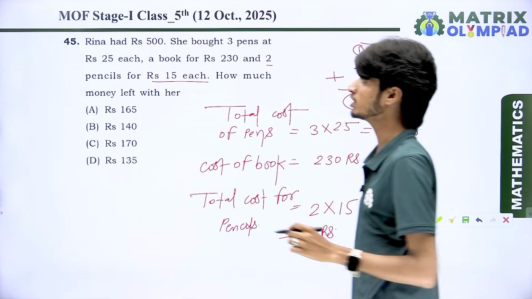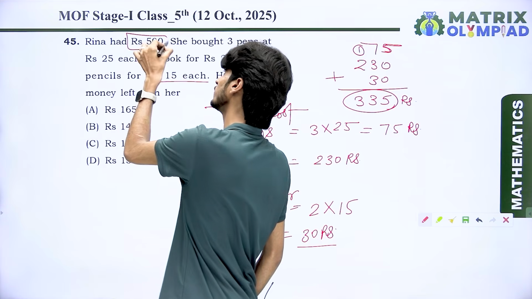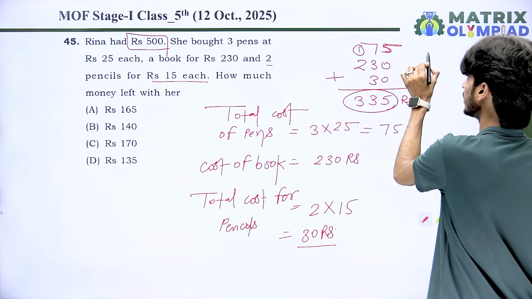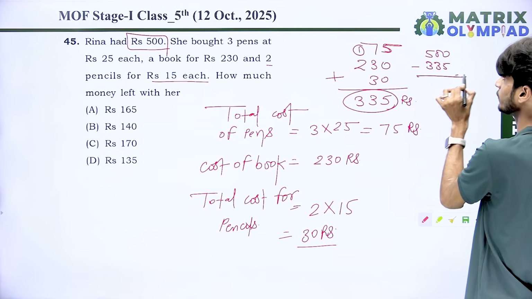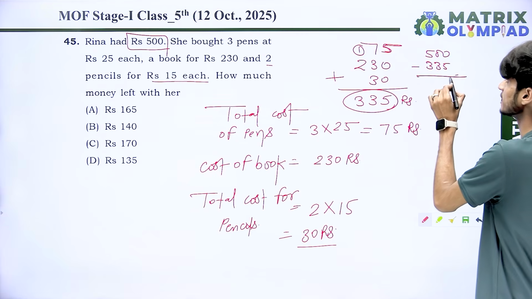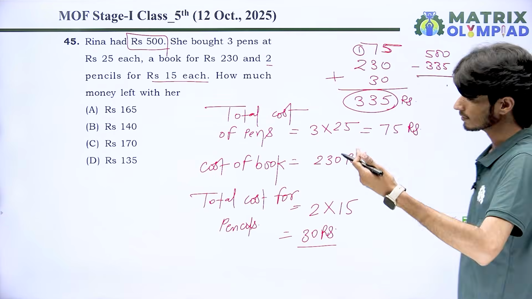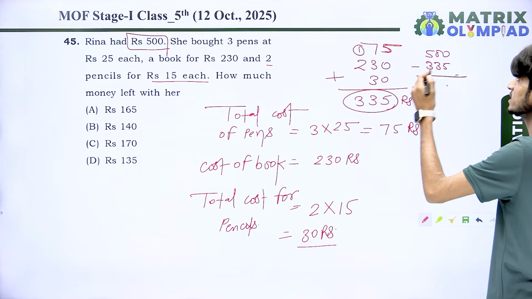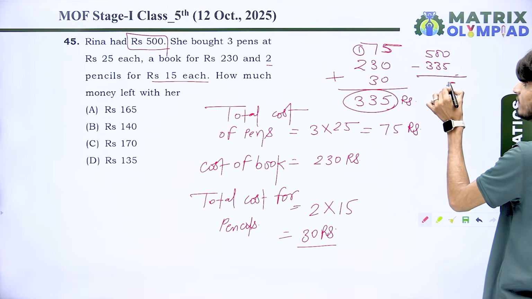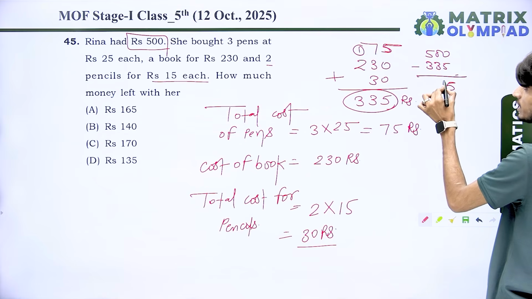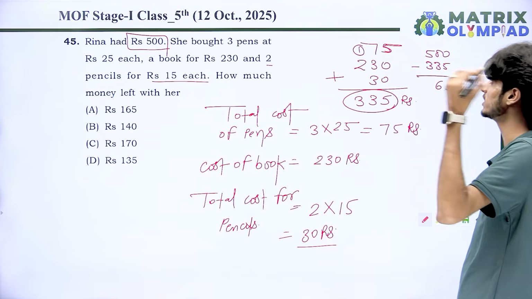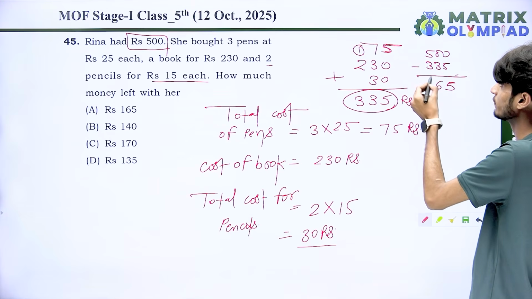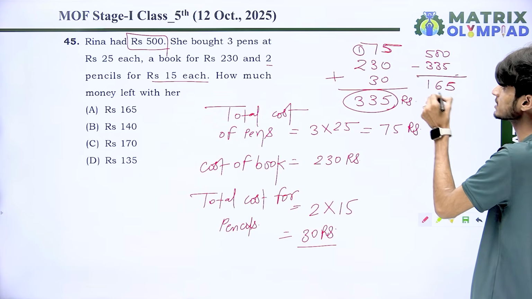And according to the question, she had rupees 500. So find out the remaining money which she has. Subtract 335 from 500. Then the result is 0, so we take a carry from the next digit. We got 10, and 10 minus 5 is 5. Here we have 9, and 9 minus 3 is 6. Here we have 4 because 5 gives a carry to the last digit. Then 4 subtracted from 3... then it is 1.